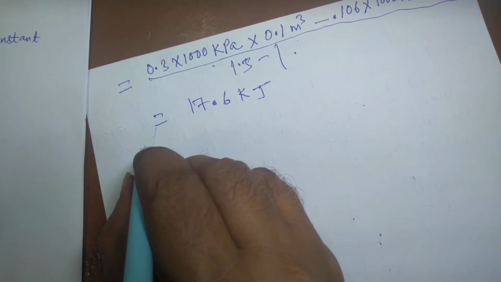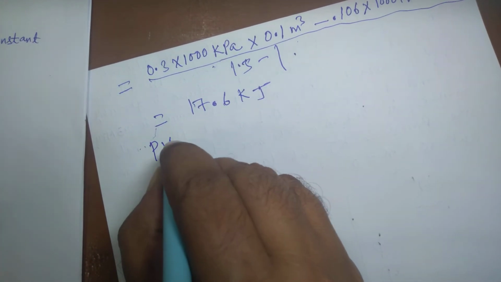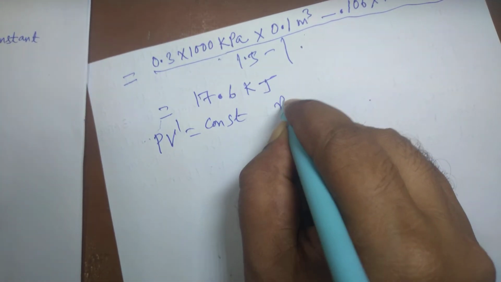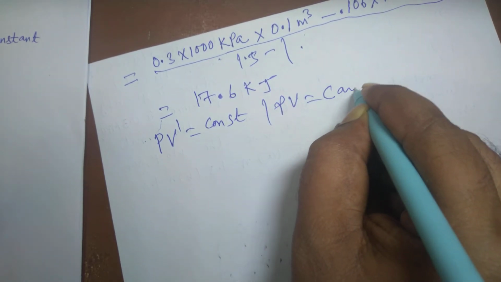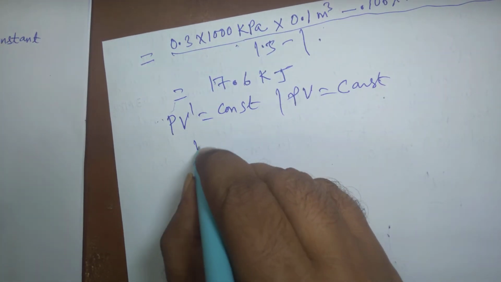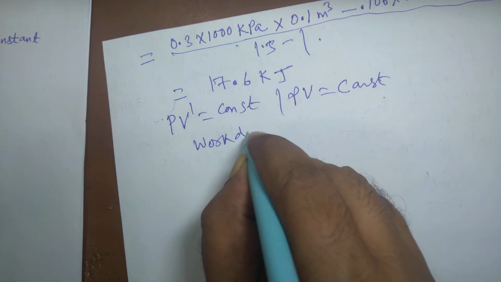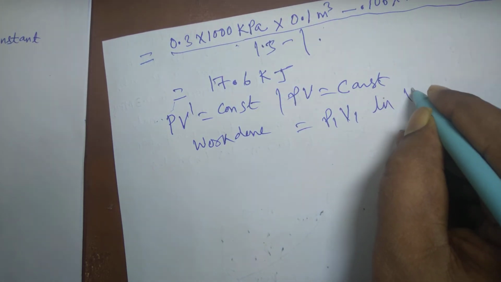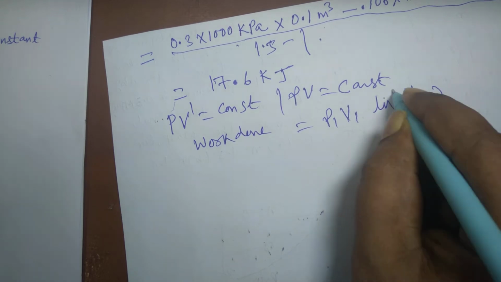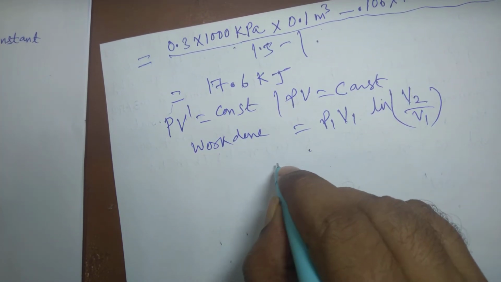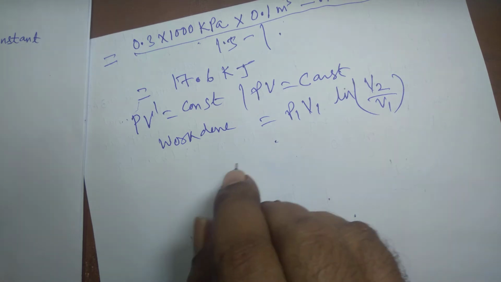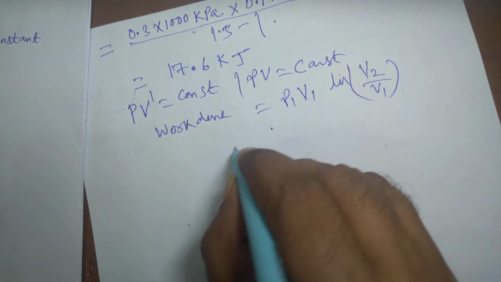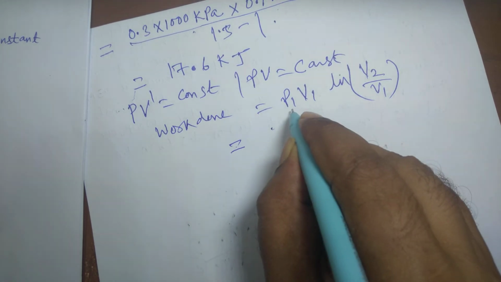So n equal to 1 means v to the power 1 equal to constant, that is nothing but your isothermal process, or Pv is equal to constant, and the formula for this is work done is equal to P1 V1 ln V2 by V1.